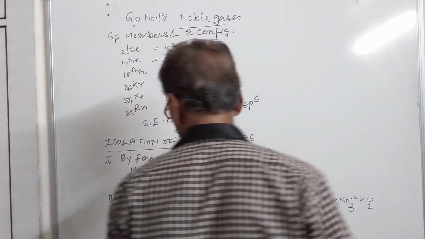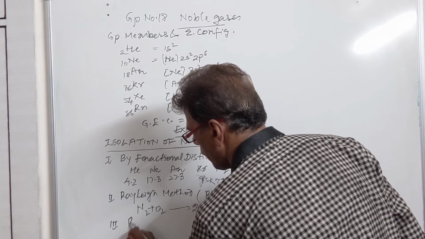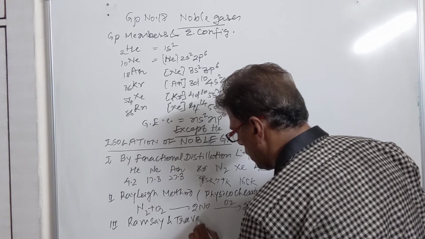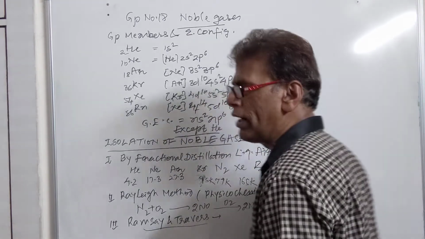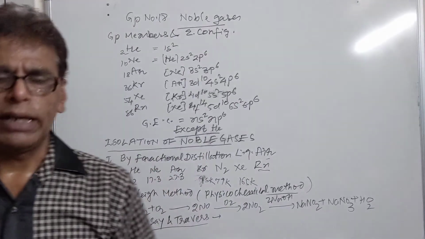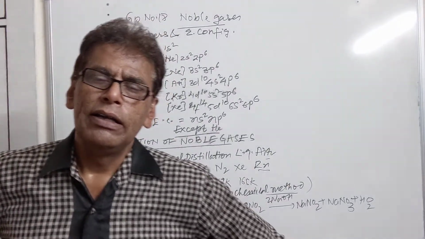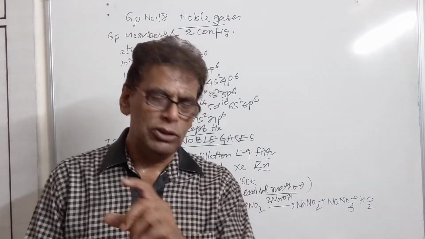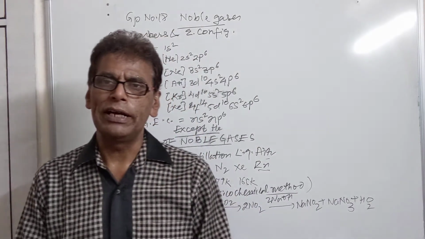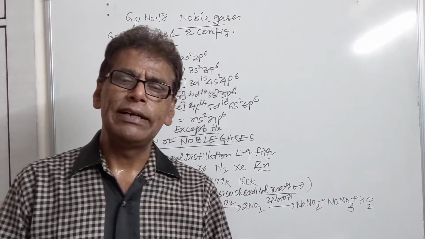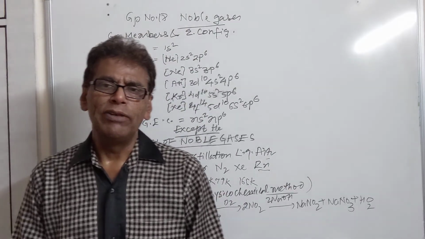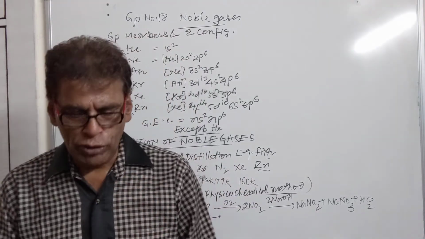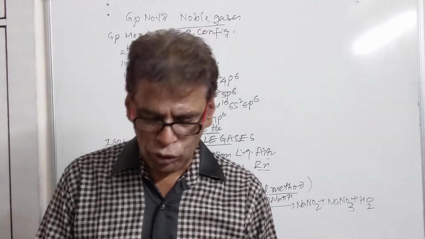Then we come to the third method, that is called the Ramsay method. Ramsay and Travers worked a lot on the noble gases, and they also prepared them. What was their method? They first passed air through a combustion tube fitted with a copper spiral. It was heated up to about 1000 Kelvin, where copper combines with oxygen to produce CuO. The air is now free from oxygen because that has been consumed by copper.